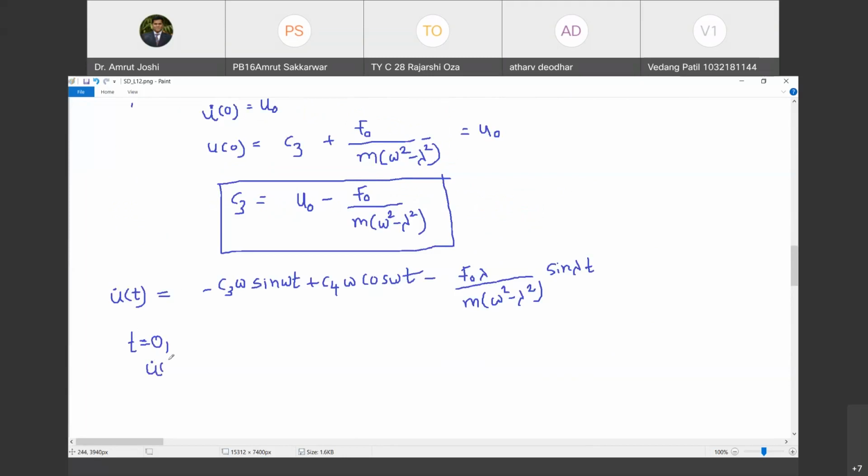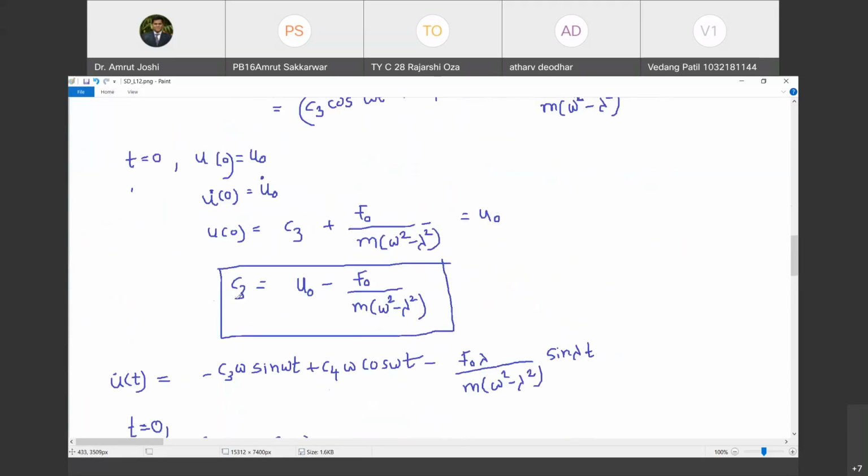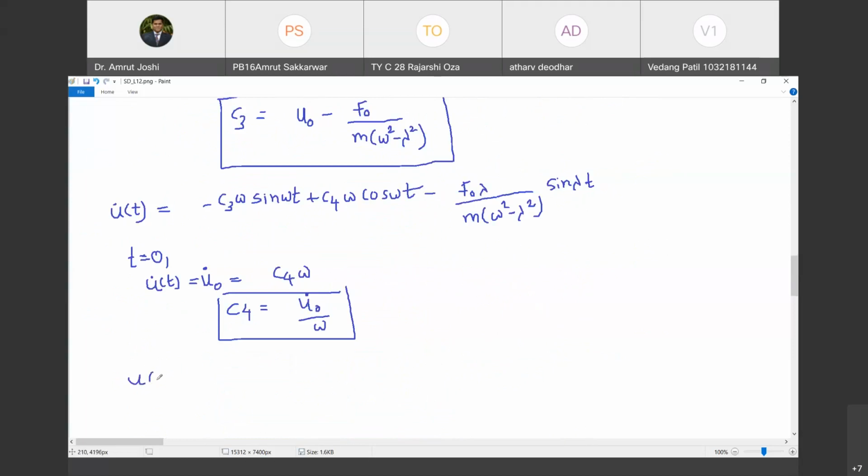U dot of t is u0 dot. Happy? Yes. This is equal to: first term vanishes, second term remains. So it is C4 omega. Last term vanishes. So what is the value of C4? U0 dot by omega. Happy? Yes. So substitute this value back in the solution. We get u of t as what?